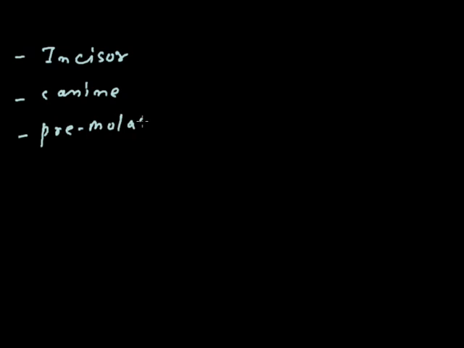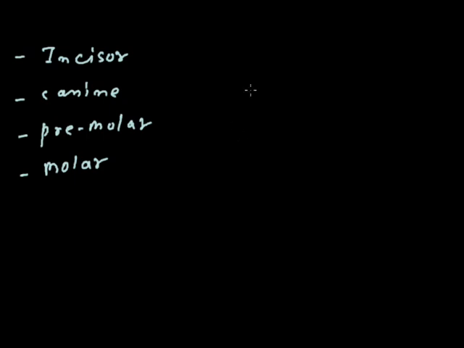One more important thing is the teeth inside the jaw, because teeth play an important role in the body. There are four kinds of teeth present in our mouth. These are incisors, next canines, next premolars, and finally molars. In our mouth there are four kinds of teeth: incisor, canine, premolar and molar.